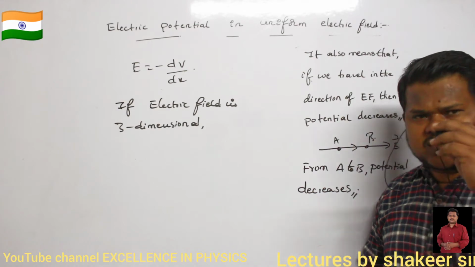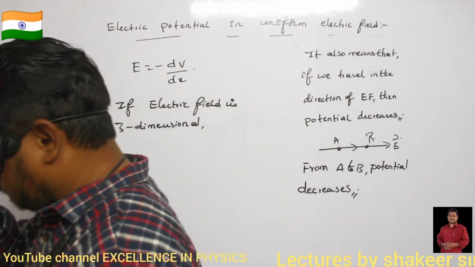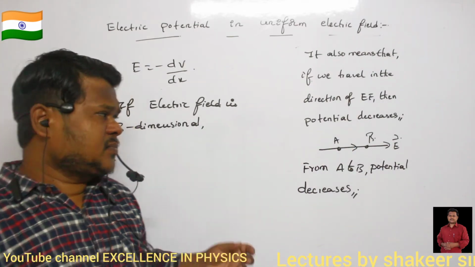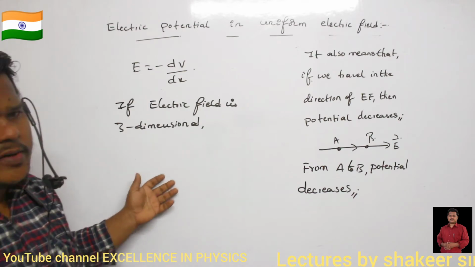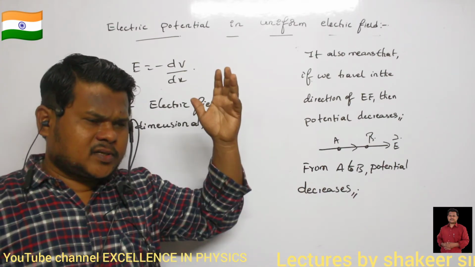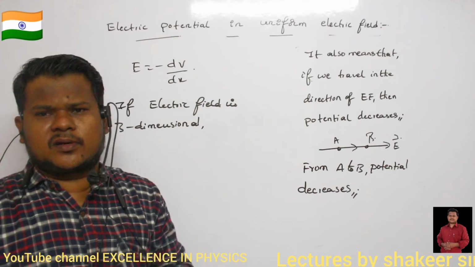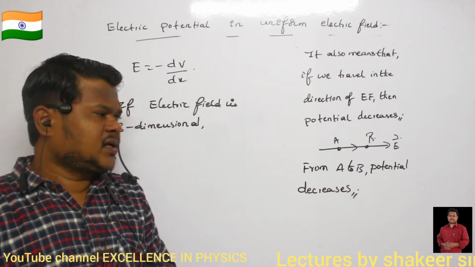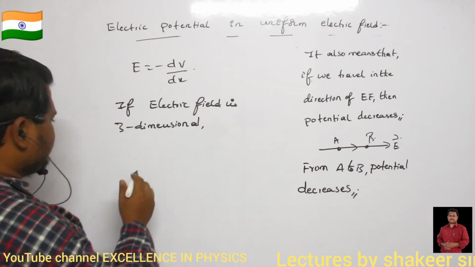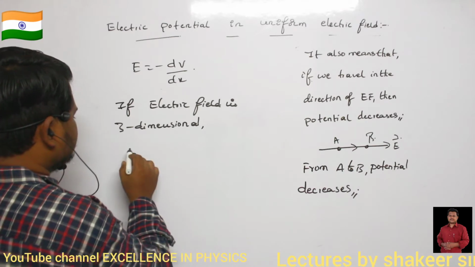Electric field is three-dimensional means some component of electric field is present along the x-axis, along the y-axis, and similarly along the z-axis. Then I can write the equation of electric field like this.